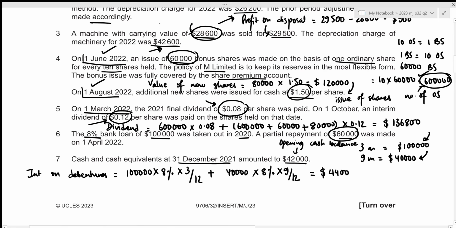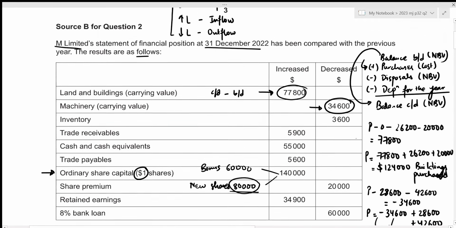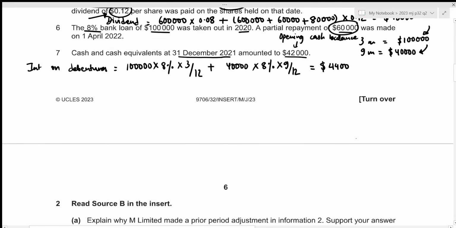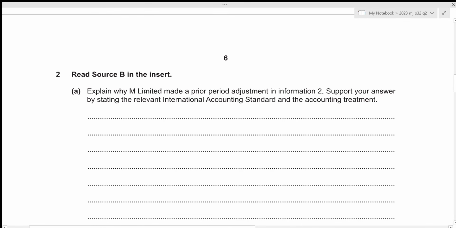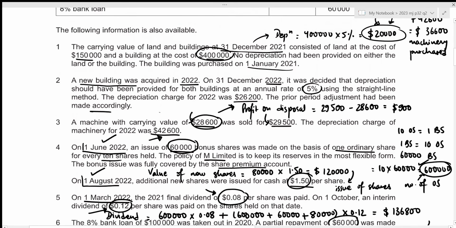Okay, we have gone through all of our additional information. So now we can have a look at our first question. We need to explain why M Limited made a prior period adjustment in information 2. We need to support our answer by stating the relevant international accounting standard and the accounting treatment as well. Okay, let's just refer to the second information again. We were told that a new building was acquired in 2022.